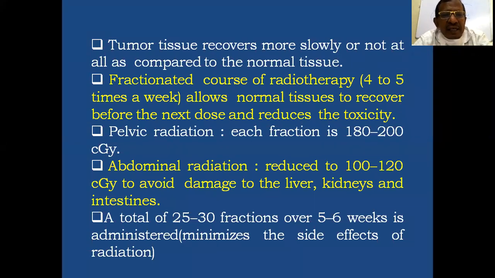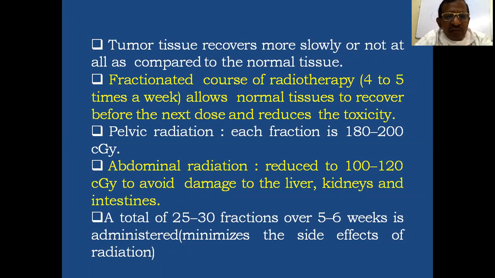In case of pelvic radiation, each fraction is about 180 to 200 centigray. But in abdominal radiation, the dose is reduced to 100 to 120 centigray, mainly to avoid damage to the liver, kidneys, and intestines.